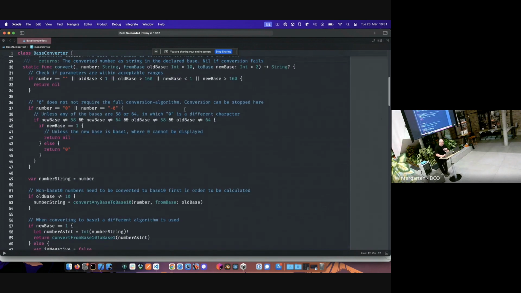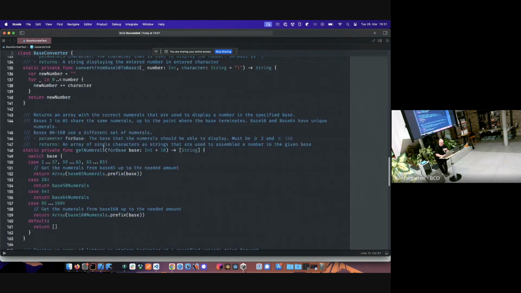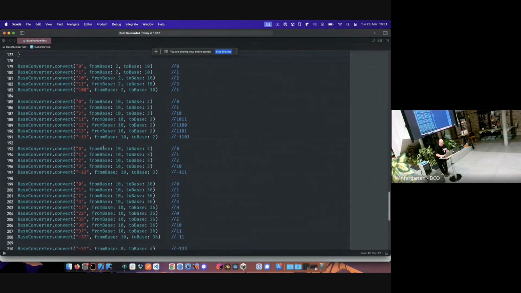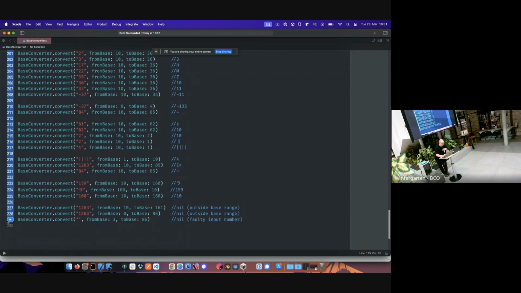So the way this works is we have our function. Actually, let's go through the examples here at the bottom. We can convert any string. We put it in as a string from a base we pass in to a different base. So 0 from base 2 goes to 10. Hang on, 0 from base 2 to base 10 is still 0. Actually, I want to run this one time.